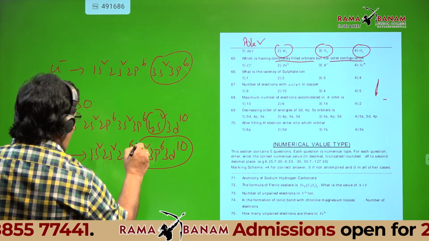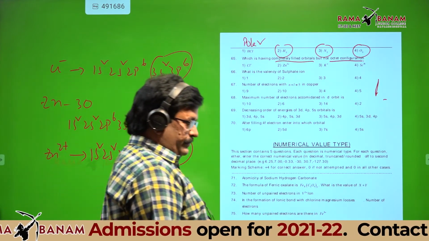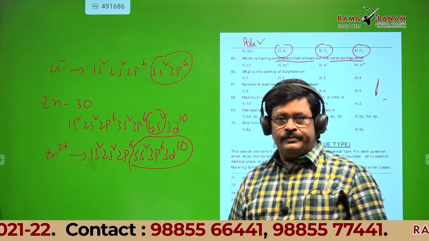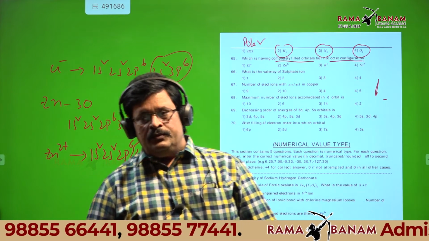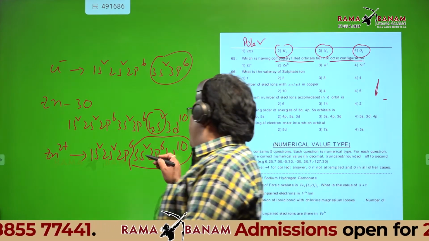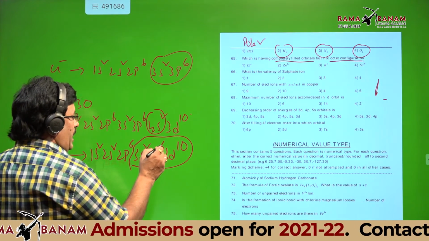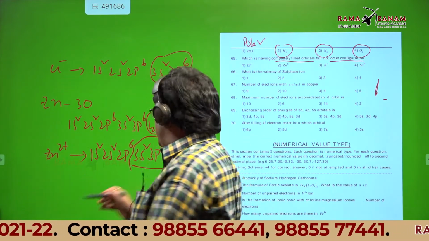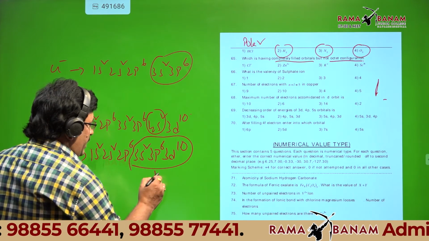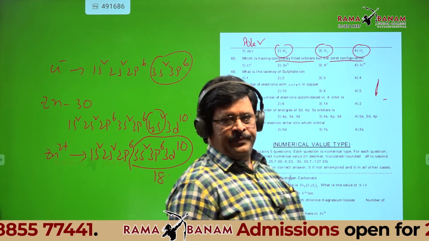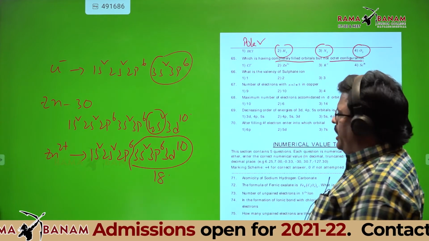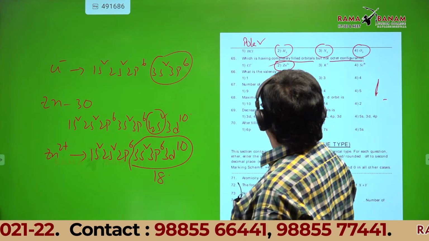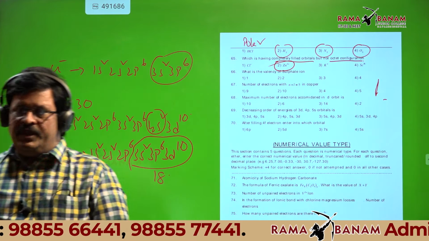Is this completely filled or not? The S subshell accommodates 2 electrons, P subshell accommodates 6, D subshell accommodates 10. All the subshells are completely filled. But how many electrons are there in the outer shell? 8 or 18? Is that an octet or not an octet? Not an octet. So your answer is Zn2 plus. Is it okay?